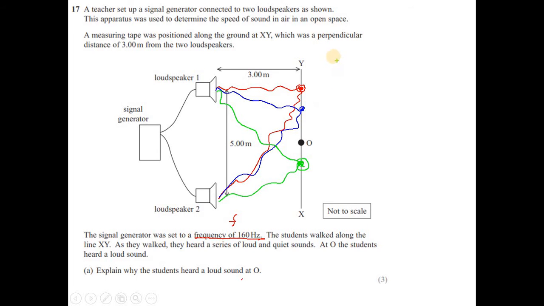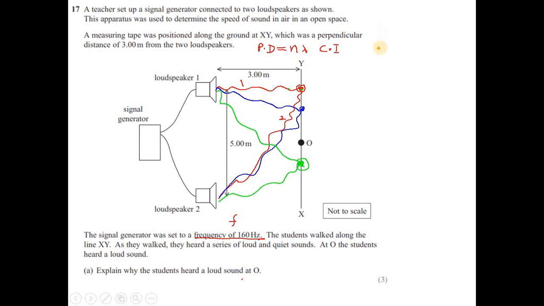From the diagram, there is always some path difference between the two waves reaching a point, like the red ones. Wave 1 is traveling less than wave 2, so you have a path difference. If the path difference is n lambda, then you always have constructive interference, which causes a loud sound in this case.